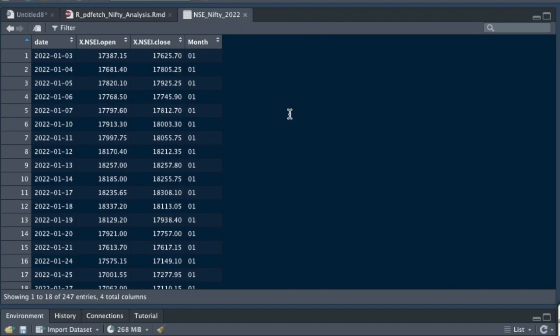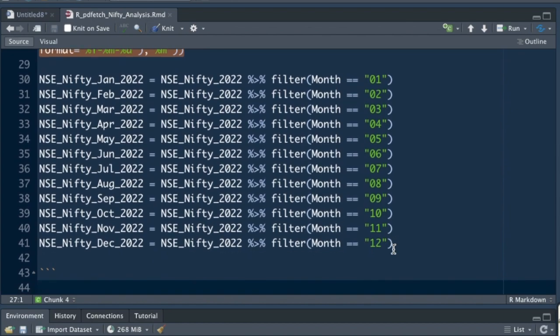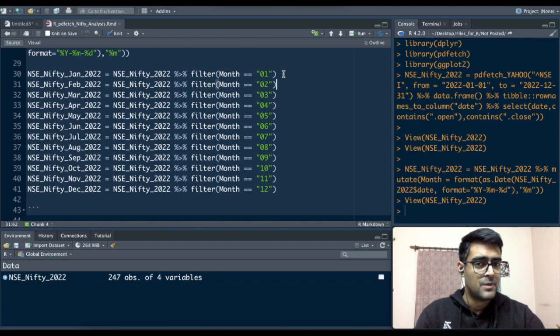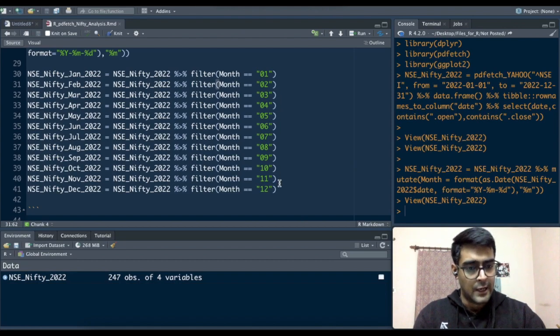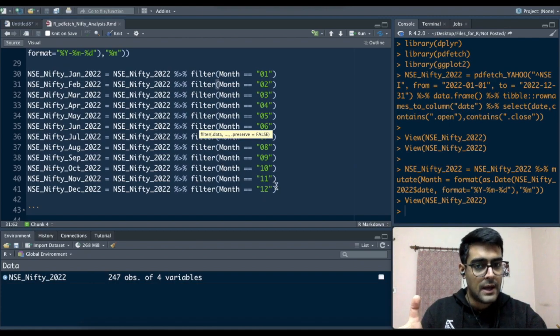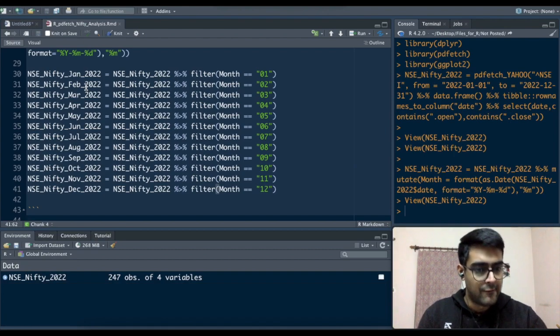So now I have the month column extracted, and I can easily divide the data set into 12 months. If I want January 2022, I only need to filter with the month 01. If I want February, it's 02. You can also do it in a loop. I did it one by one so that it's very clear what I am doing, and it should feel operational, not complicated as it might with a loop. Whatever I'm doing for January, I'm doing the same command for all the other 11 months.